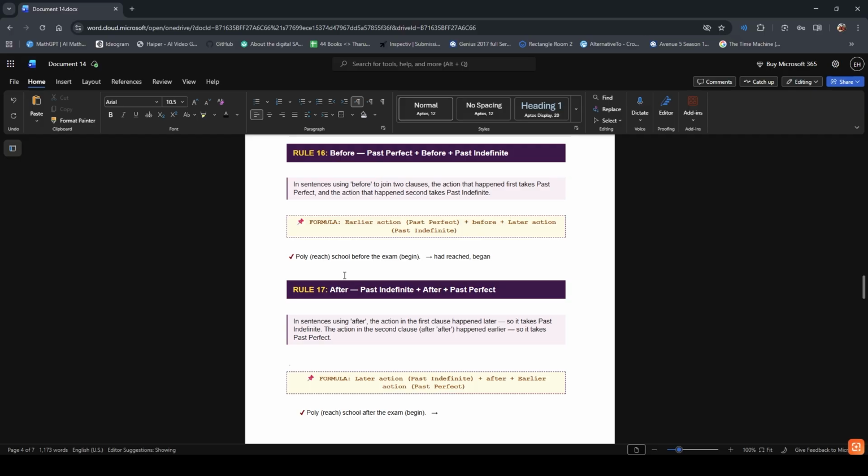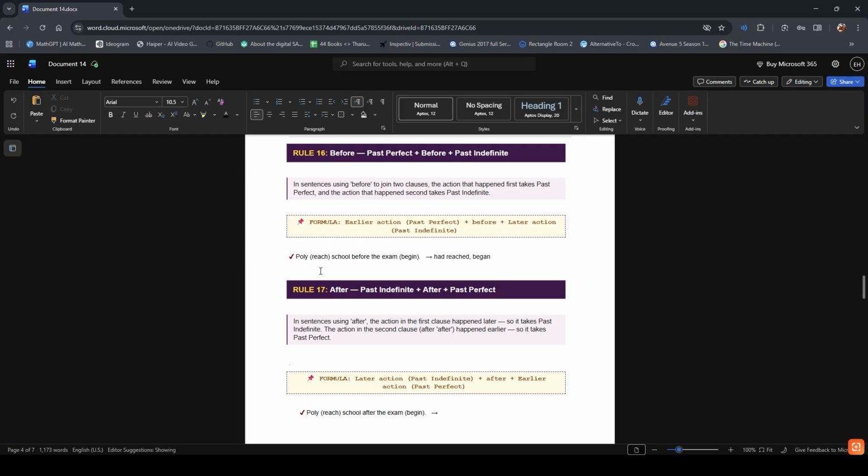Now, in sentences using after, the action in the first clause happened later, so it takes past indefinite. The action in the second clause, after the word after, happened earlier, so it takes past perfect. This rule is actually the mirror of rule 16.